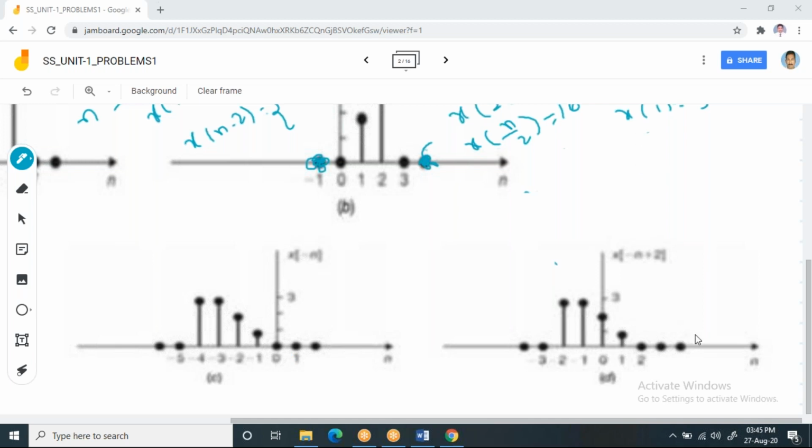The only thing is, it's the mirror image of x of n. All positive samples will come on the negative side. All negative samples will come on the positive side. That's it.